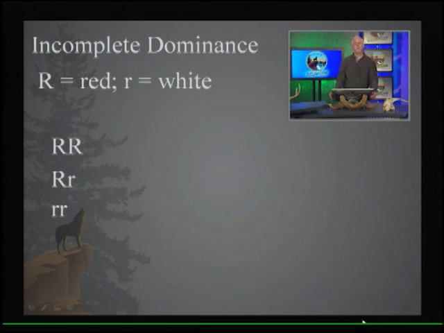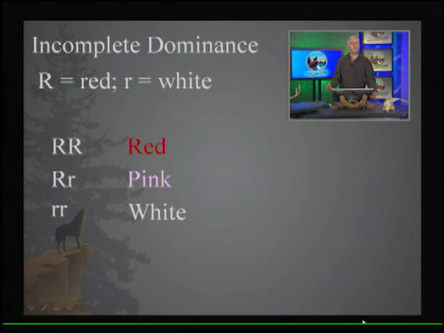So if an individual is homozygous dominant, we would expect the flowers to be red. If an individual is heterozygous, we would actually have pink flowers. In other words, not as much red pigment is produced in this situation. And individuals that are homozygous recessive would have white flowers. So when we see two extremes with an intermediate, this is an indication of incomplete dominance. So there are three distinct phenotypes. And again, this is fairly common in nature. We are not going to consider incomplete dominance in most of our examples or in any of our examples, but I do want you to know that there is that possibility.